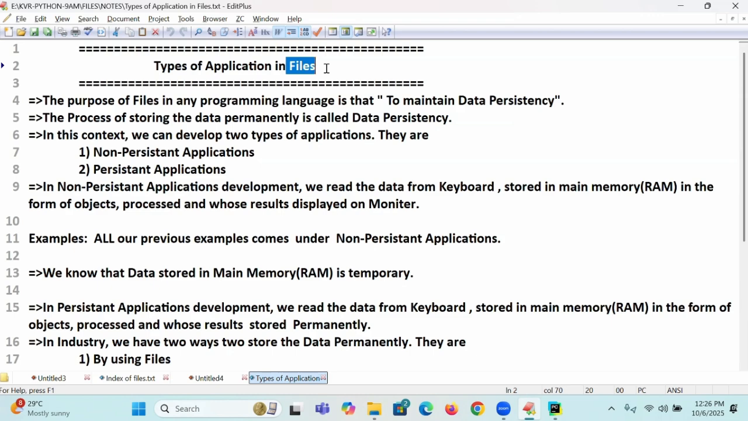What is the purpose of exception handling? Good, correct. To develop robust applications. That's the correct word. Like that you have to tell. Robust means what? Strong. Like that you need to tell. Understand? Every topic has its own format.